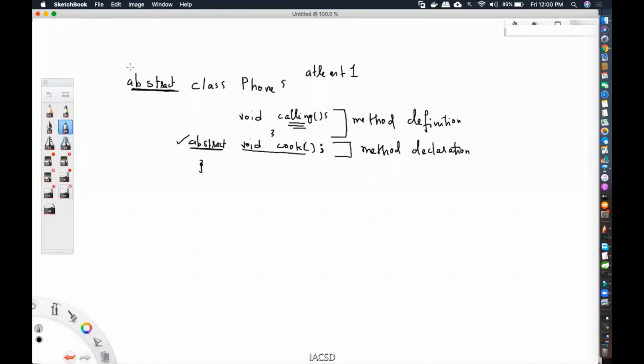Okay, so why am I making this particular class abstract? For an abstract class, you can never create an object. Using the new operator, you cannot create an object. If you write new Phone, calling the constructor, it will give you an error. You cannot create an object of an abstract class.